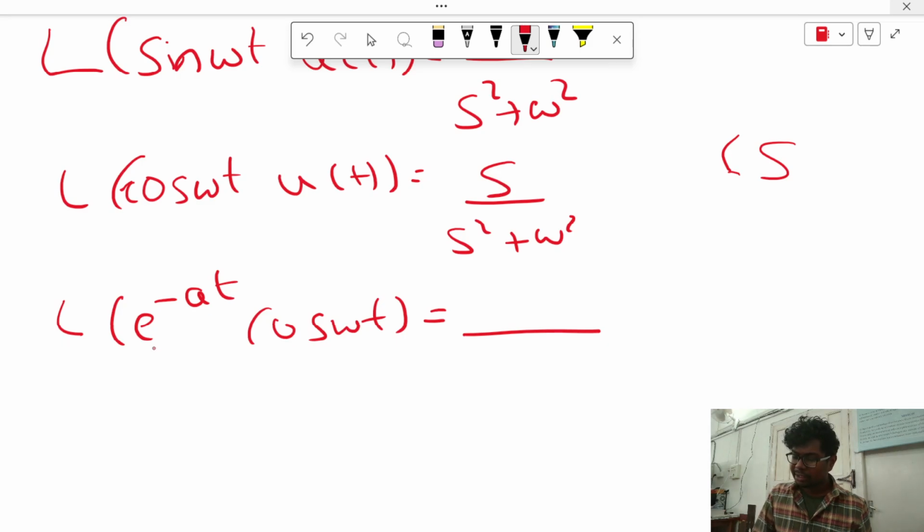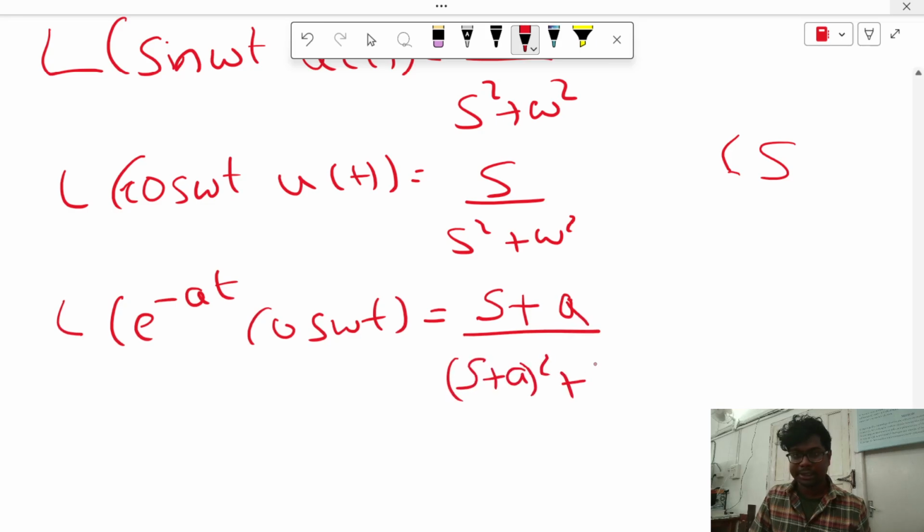But here we are multiplying by e power minus at. So the s will become s plus a, because here minus is coming. In exponential, minus means s plus a. So it is s plus a by s plus a whole square plus omega square.